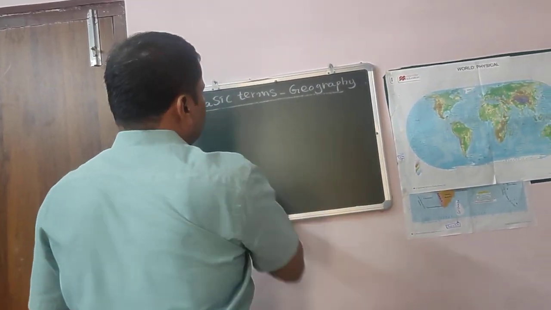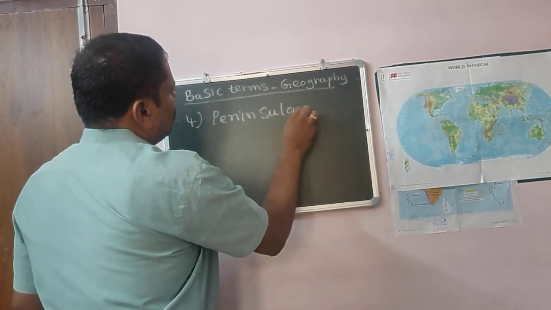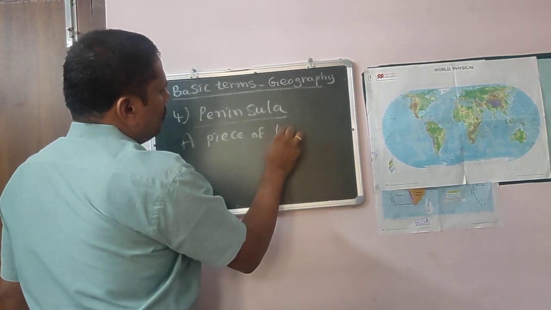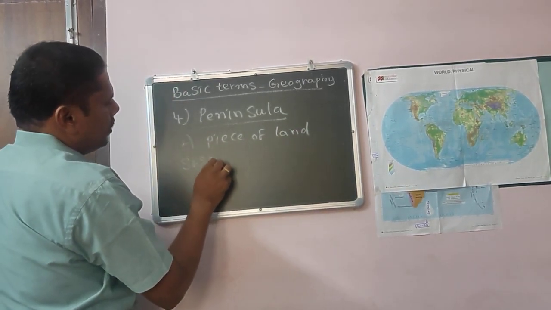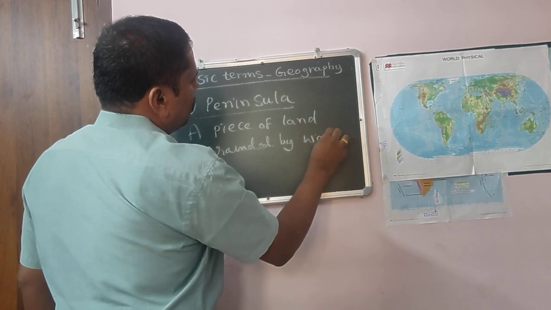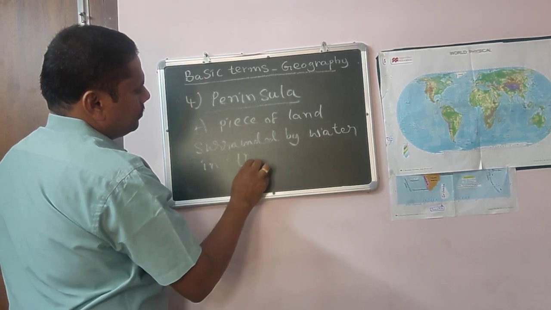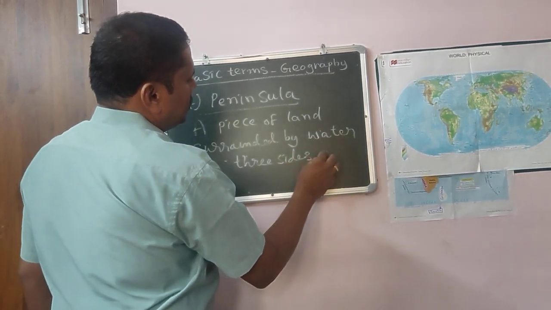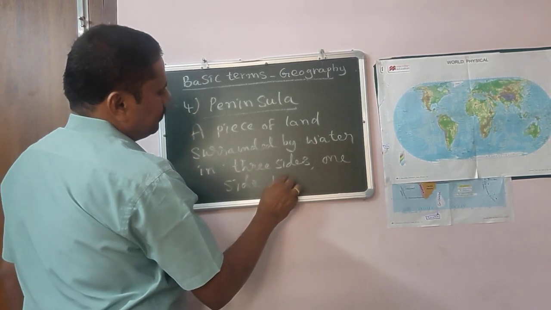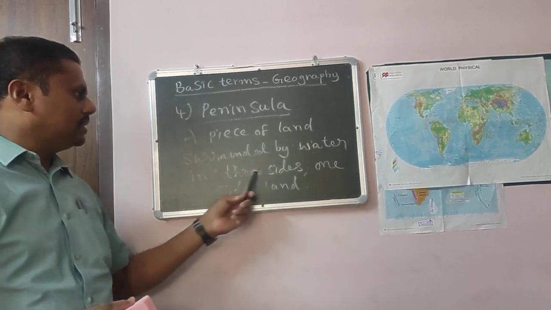So like this you can take a number of examples for islands. An island means a piece of land which is surrounded by water on all sides. Now let us see what a peninsula is. A peninsula is a piece of land surrounded by water on three sides and one side land.